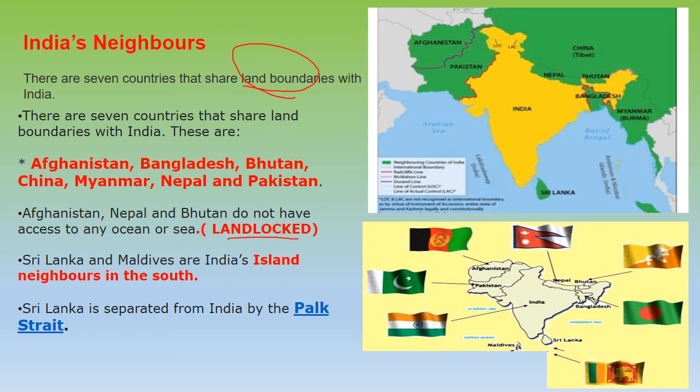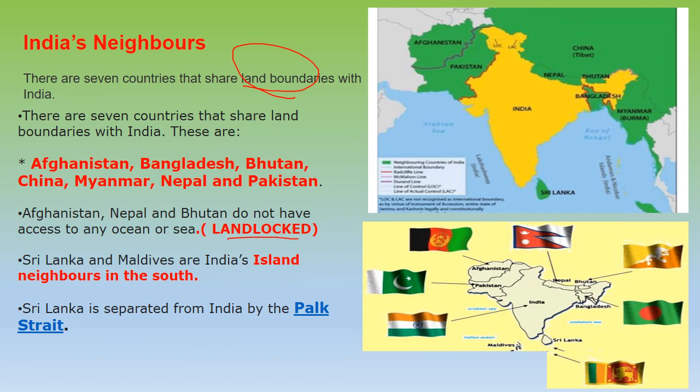Now of all the countries which are here, there are 3 neighboring countries which are landlocked. Landlocked means they do not have any access to any sea or ocean, and the 3 countries are Afghanistan, Nepal, and Bhutan. They are not connected to any water body. These 3: Afghanistan, Nepal, and Bhutan.